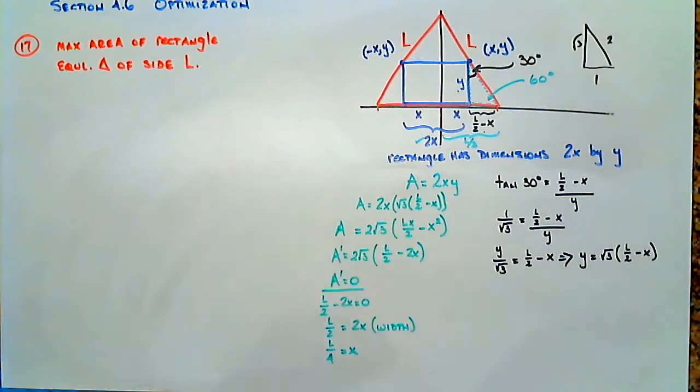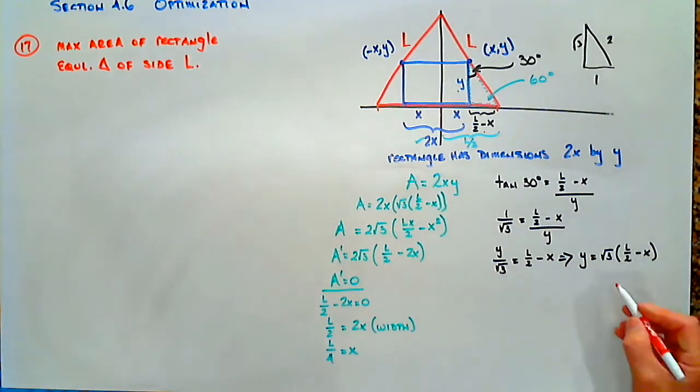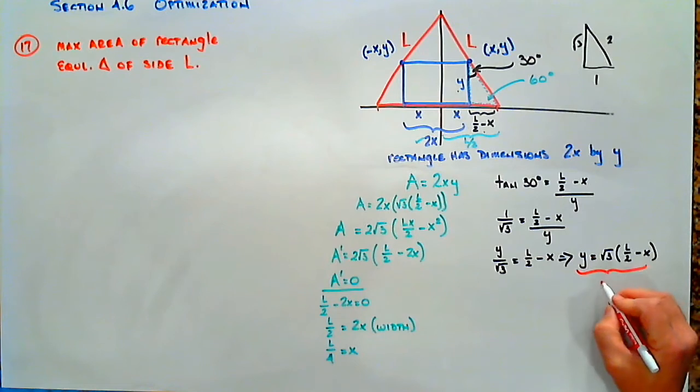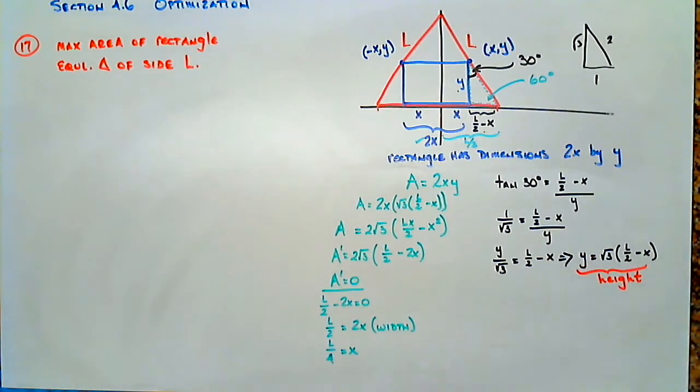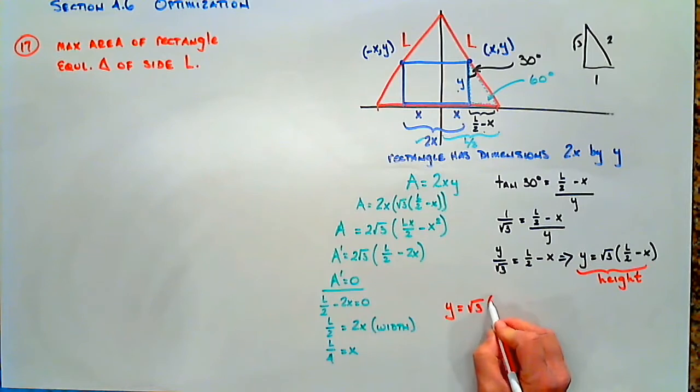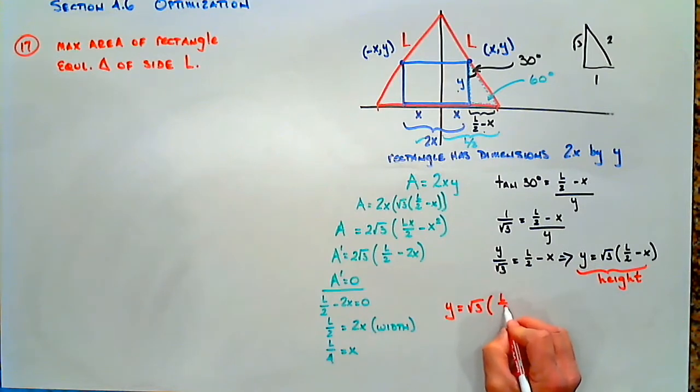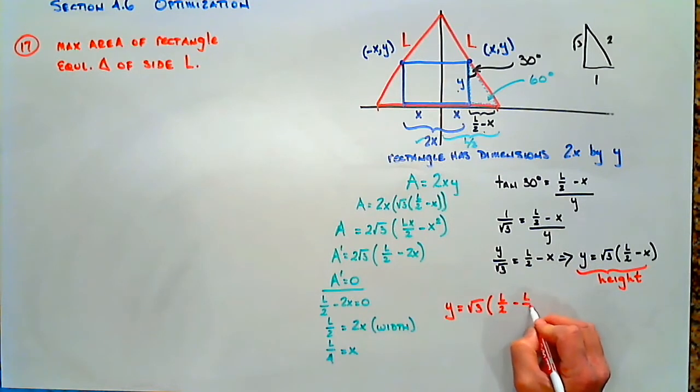Now we're left to find the height. Well, what do we have to do? We've got to find the height, right? That's what we have to do next. So how are we going to find the height? Well, we have an expression right here for the height. This is the height right here. We can find the height by substituting in x. We know x is L over 4. So what do we get for our height? We get y equals the square root of 3 times L over 2 minus L over 4.